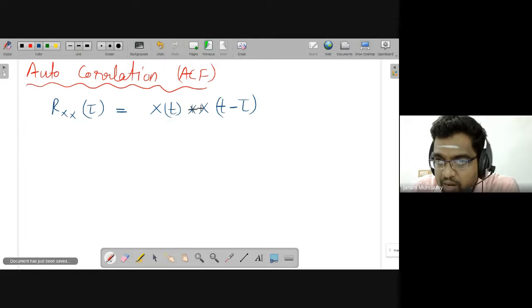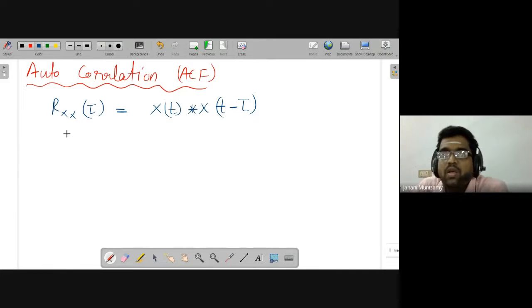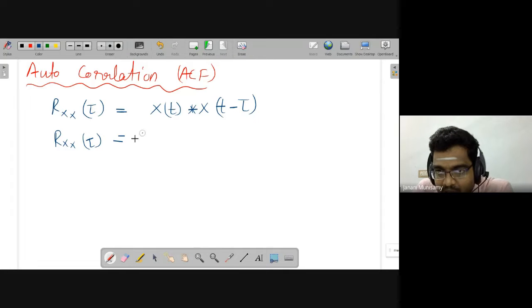Here I will get a convolution-like formula. That is, at some time we observe samples, and with a delay we observe at some other time, and then we do the convolution operation. What you do in that operation is exactly the same as what comes in this formula.